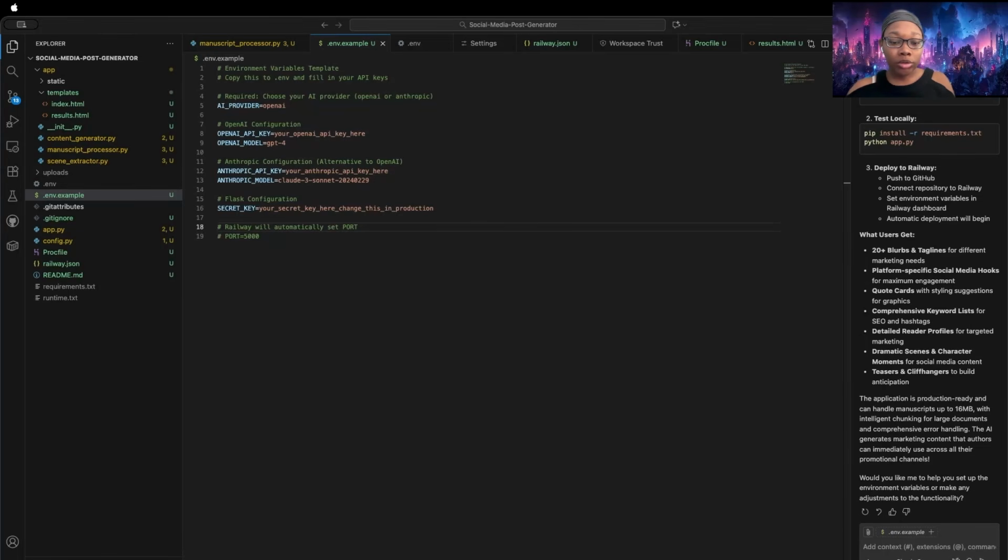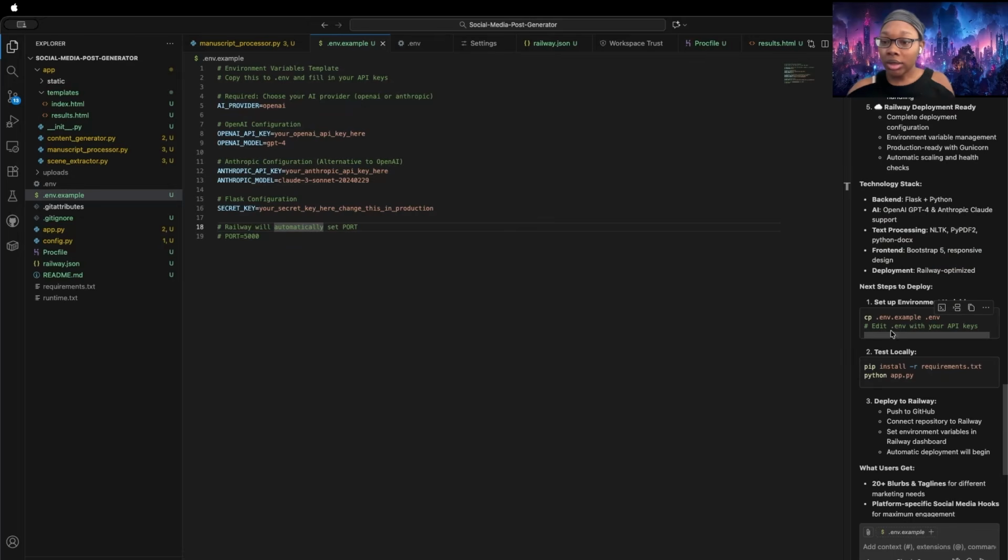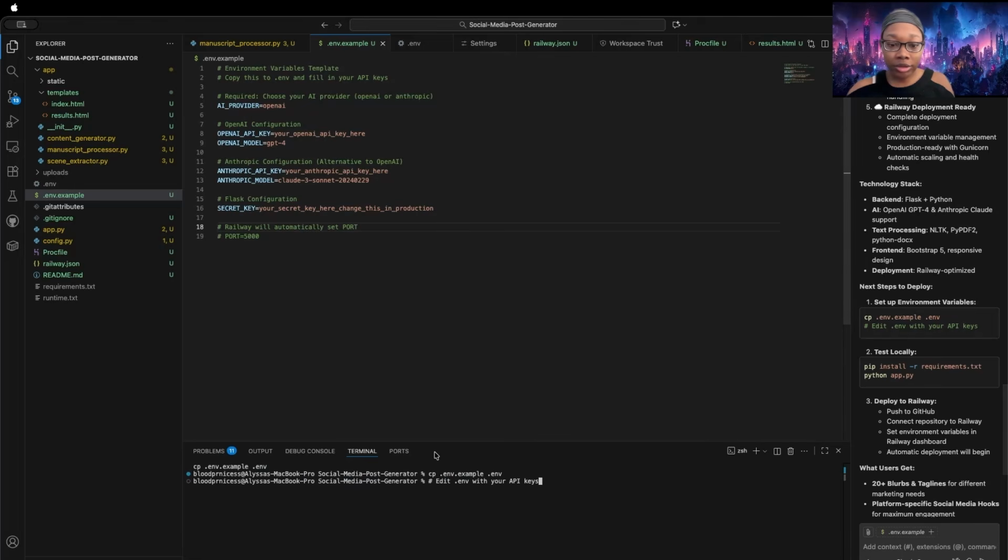One of the things that we need to do for being able to create our environment file so that we can test locally is copying the example it gave us. The easiest way to do that is this command right here. You'll just copy it. You'll see this little icon here that'll insert it, and it'll just run that command for you.